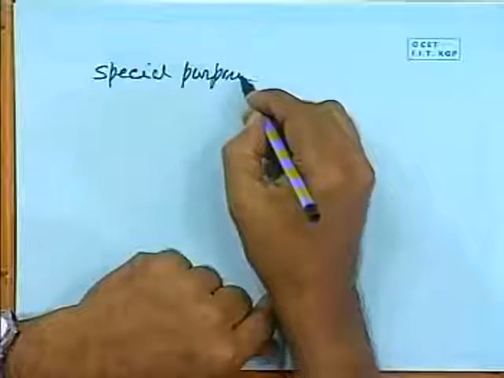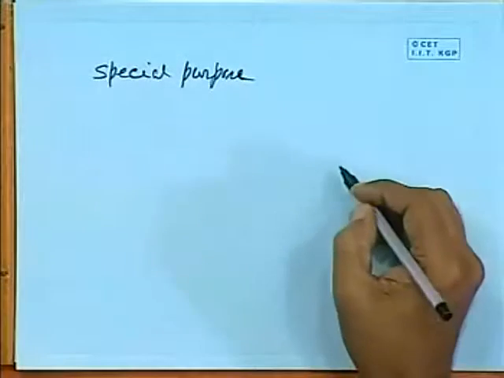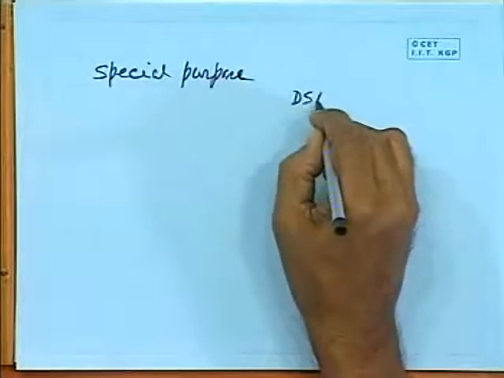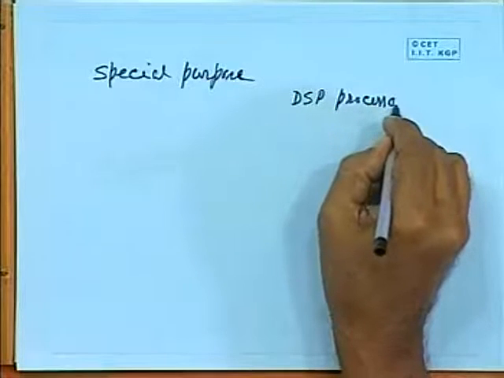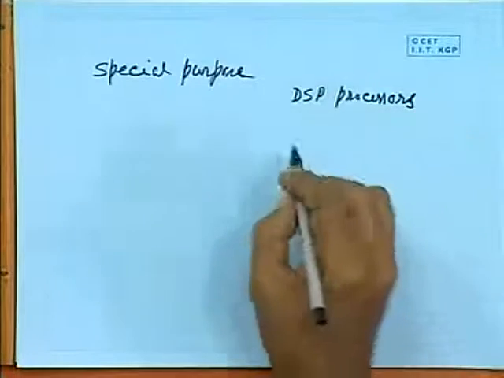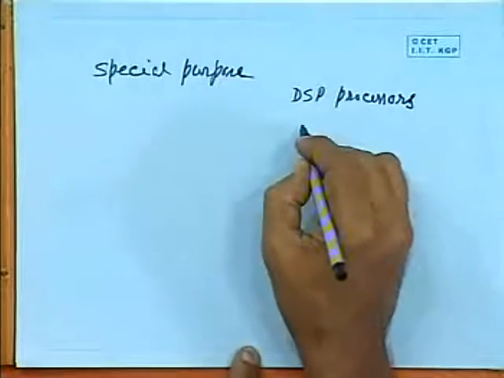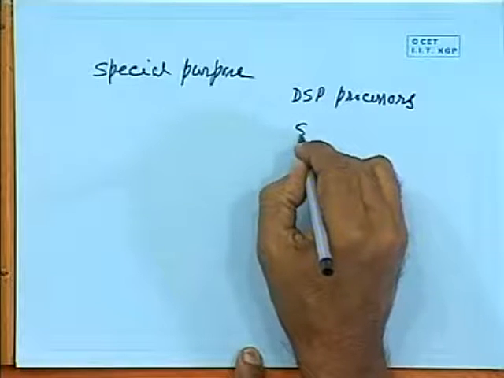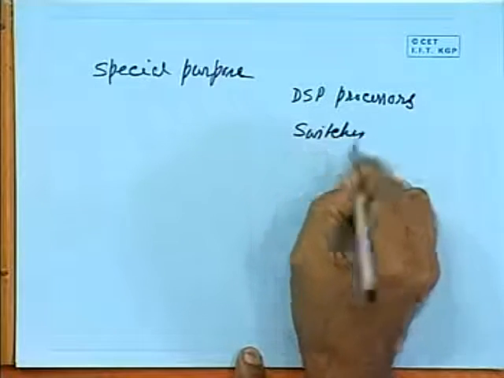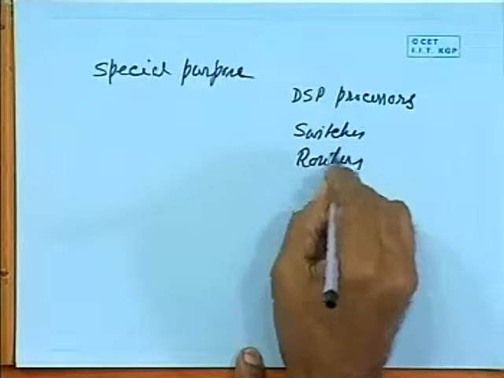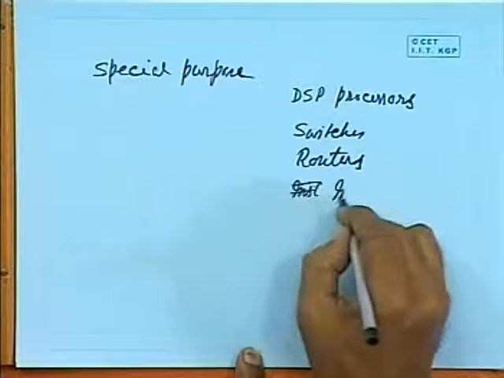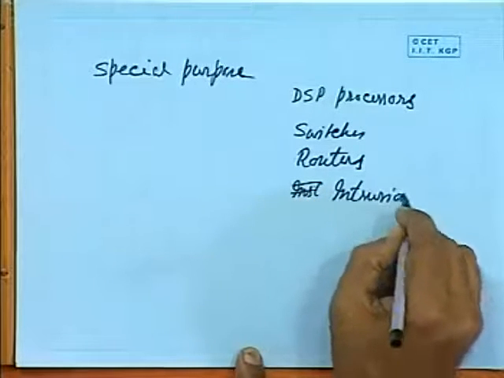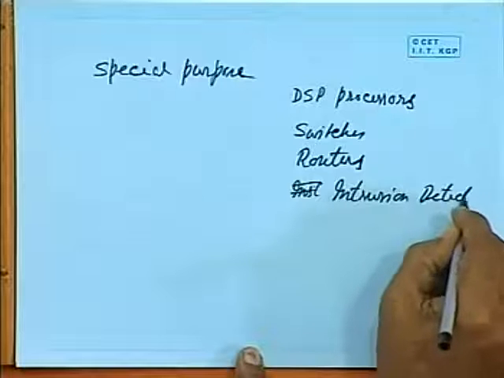Presently, we are using various multimedia appliances where you can use those DSP processors, and communication equipment can be used for making, as I said, switches, routers, intrusion detection, and various other applications.